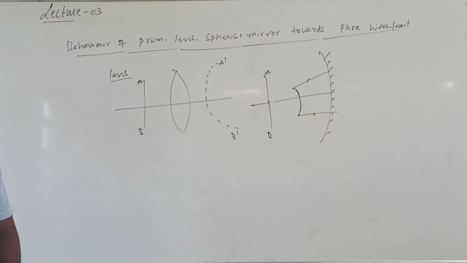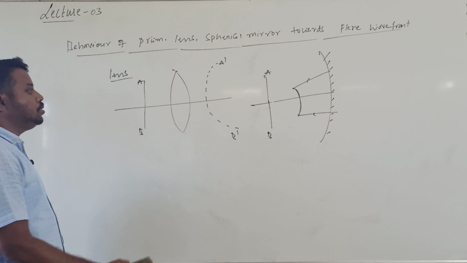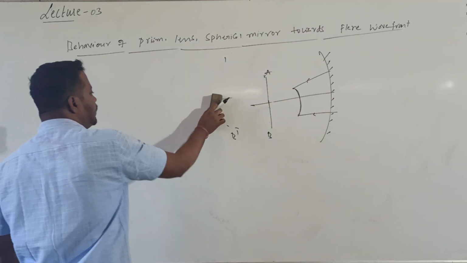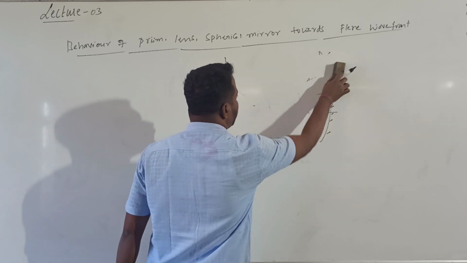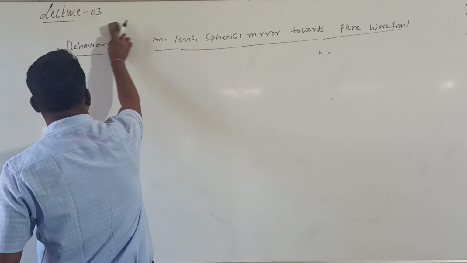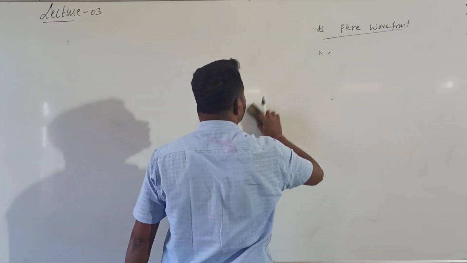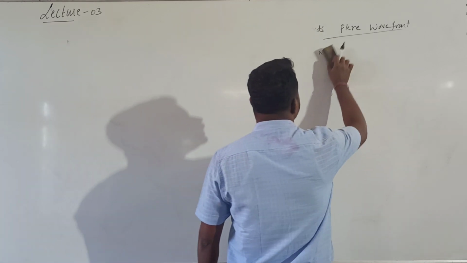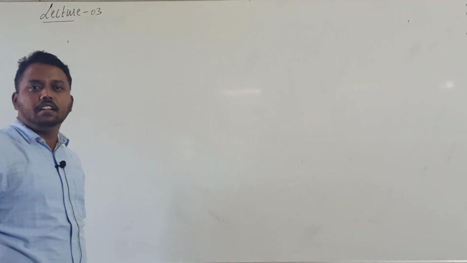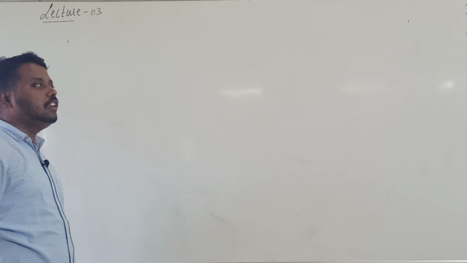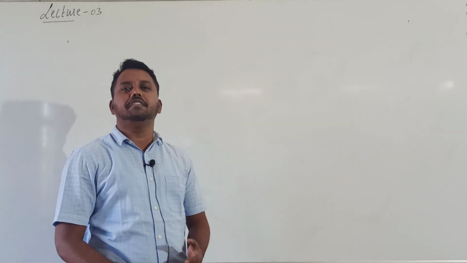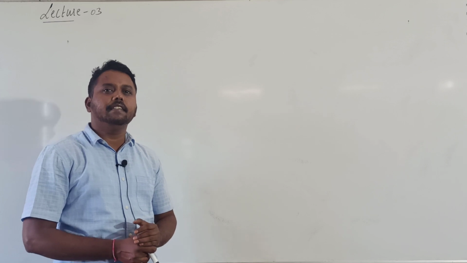Spherical wavefront. What you should know is how a plane wavefront behaves when it is allowed to pass through a prism, through a lens, and through a mirror. Through a lens and a mirror, when I take a plane wavefront, I will get a spherical wavefront. Whereas in the case of a prism, when I take a plane wavefront, I will again get a plane wavefront as the result. Are you getting it?